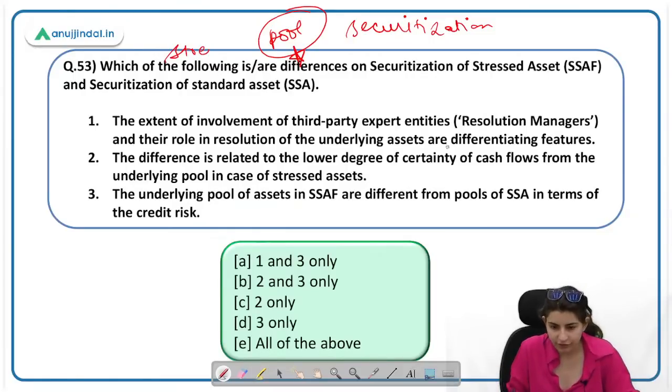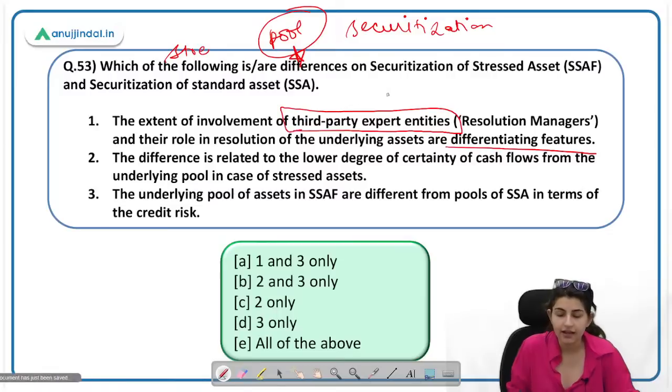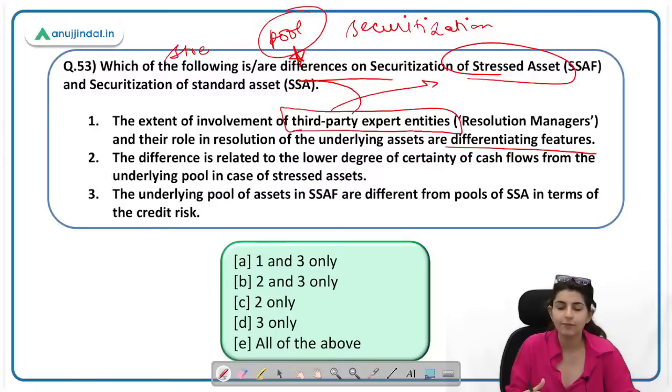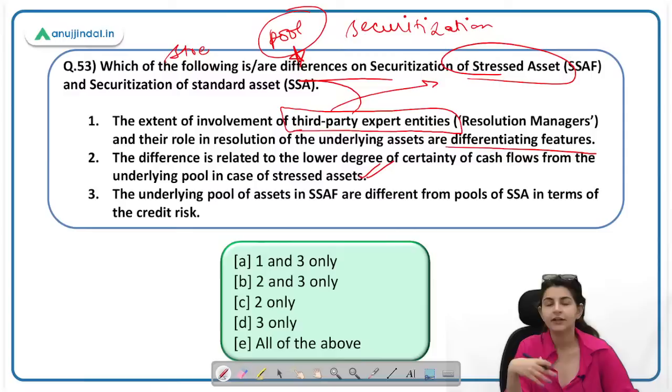Yes, this is one of the differentiating features: how much involvement there will be of third-party expert entities. In case of stressed asset, it will be more, because obviously the asset quality here is less or worse. The difference is related to the lower degree of certainty of cash flows from the underlying pool in case of stressed asset. This is also correct. At the time of stressed asset, there is a lower degree of certainty of cash flow.